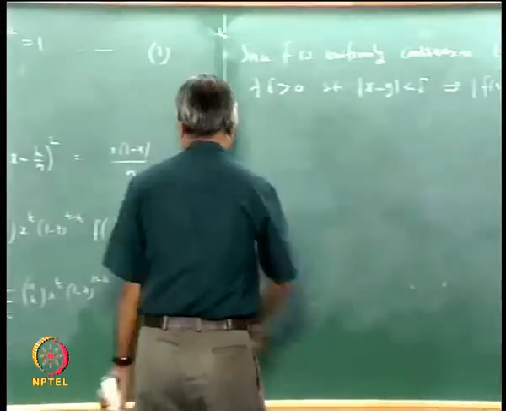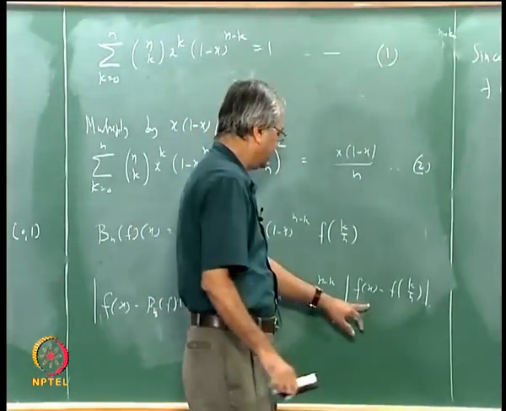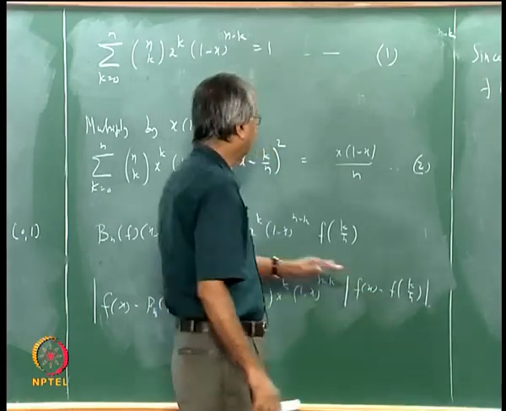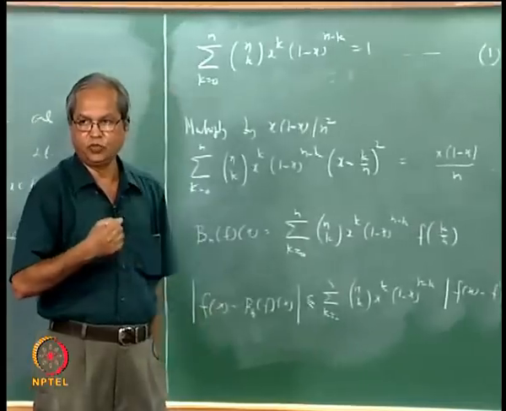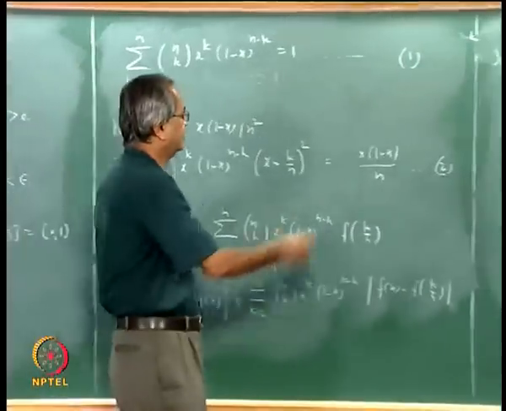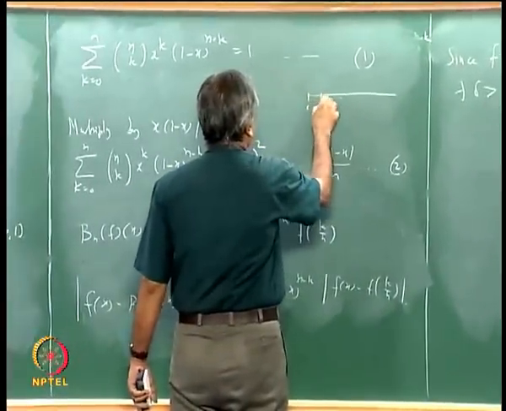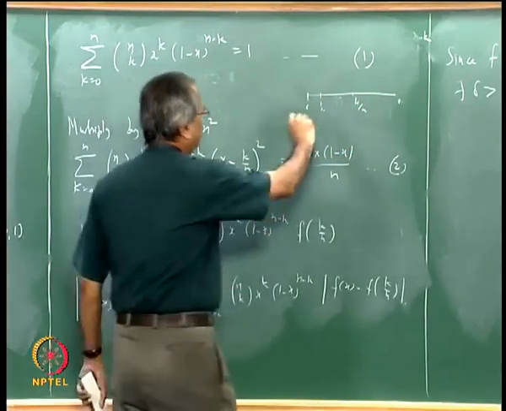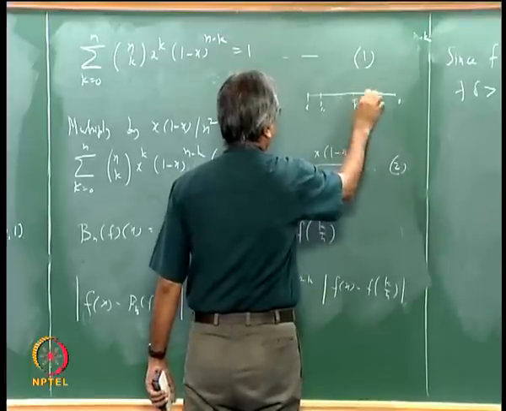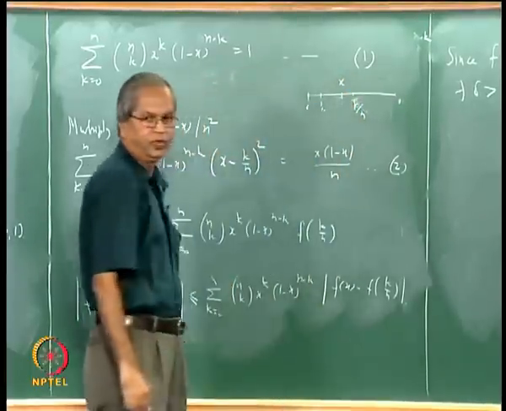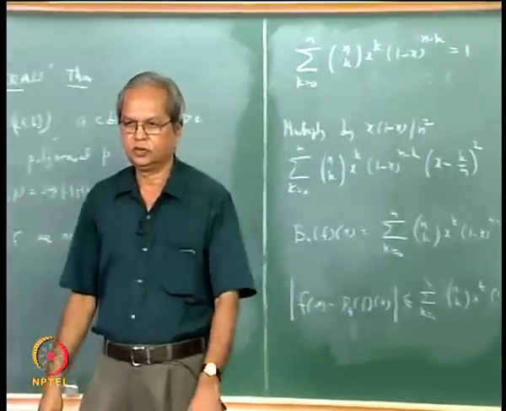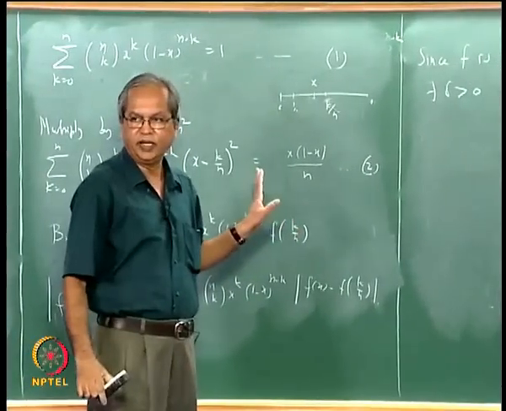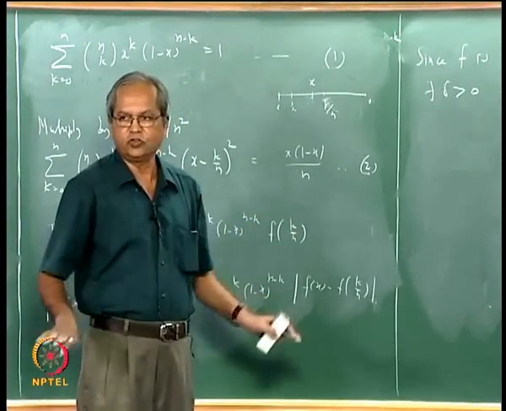Now, you look at this sum here. Here you have a term of the form fx minus fy, fx minus f of k by n. Now remember x is a fixed point, a point in the interval. What are these k by n's? That will depend on what is k. This is 0, 1 by n, etc. There will be k by n here. x may be somewhere here. So let us say this is k by n for various values, and let us say x is some such point here. Now given any delta, there may be some case for which mod x minus k by n is less than delta, and there may be some case for which this is false.